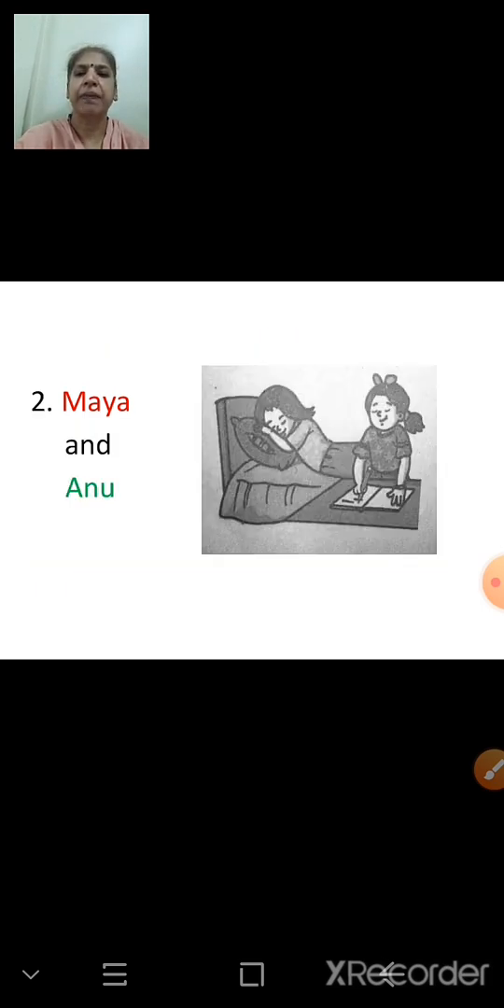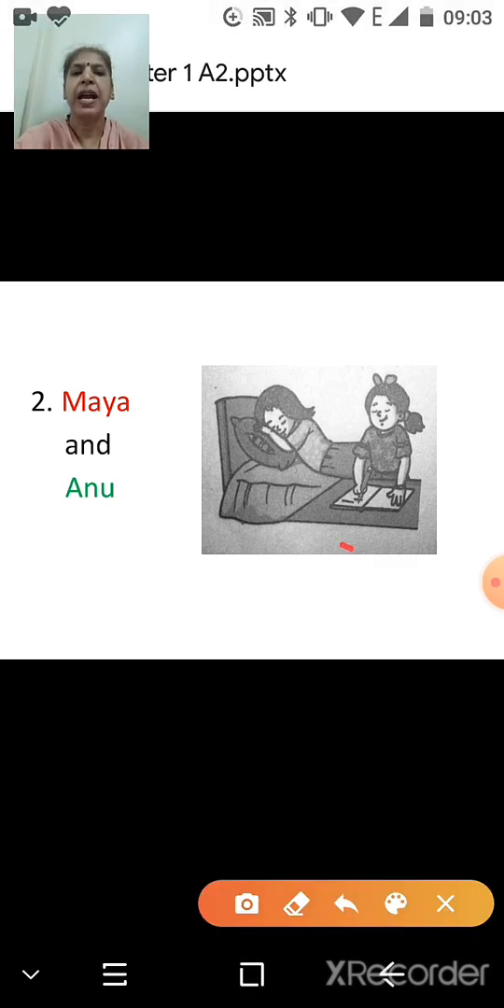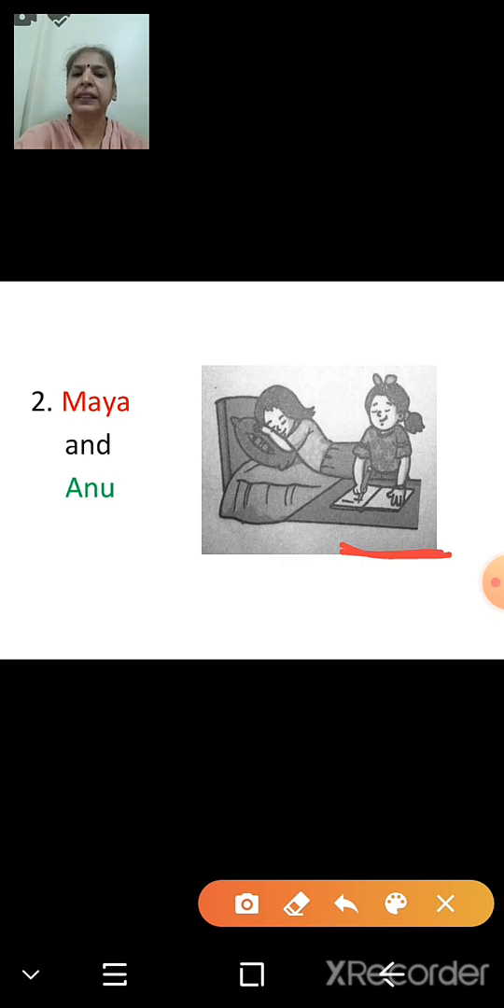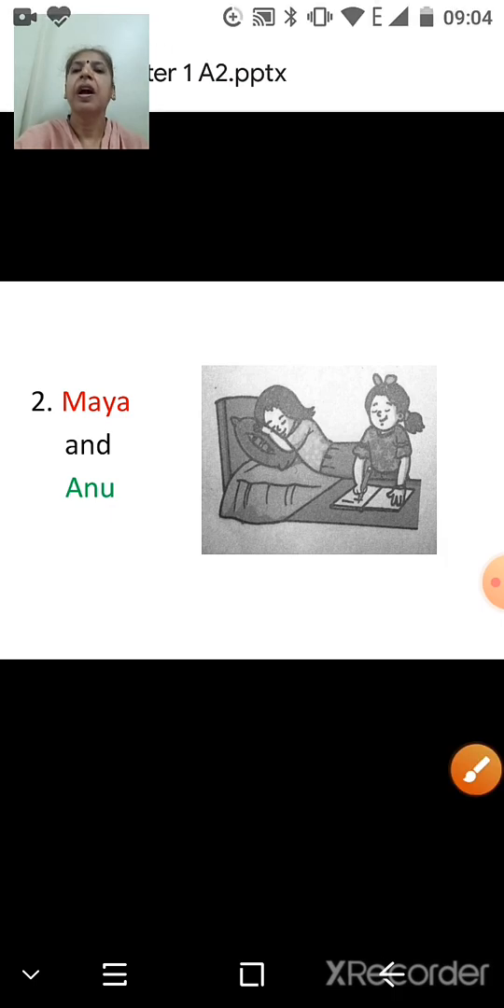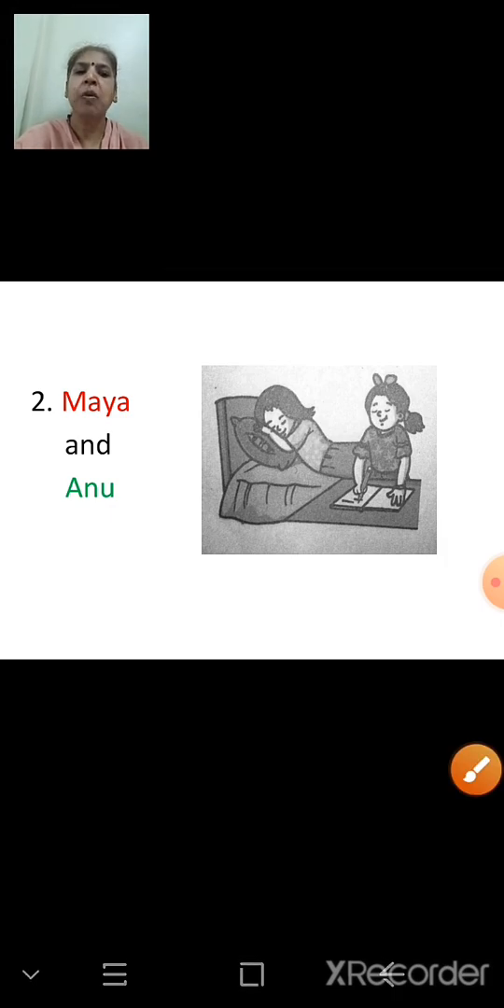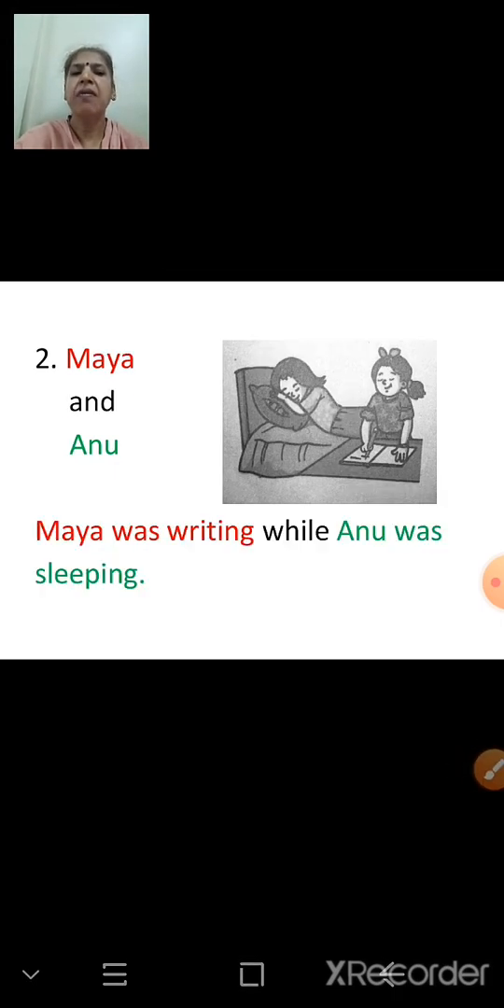Look at this picture. Maya and Anu. Now Maya is writing. She is writing something. And Anu is sleeping. So what do we have to do? We have to write a sentence using while. Maya was writing while Anu was sleeping.